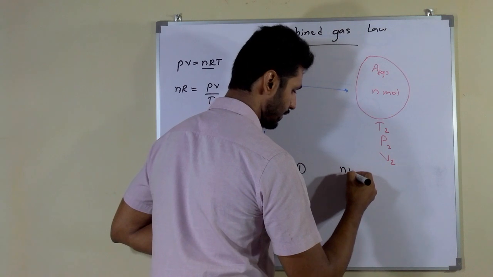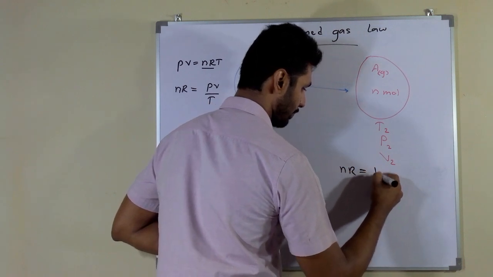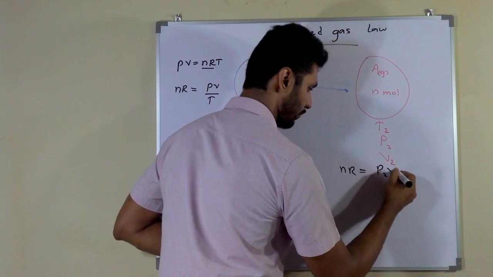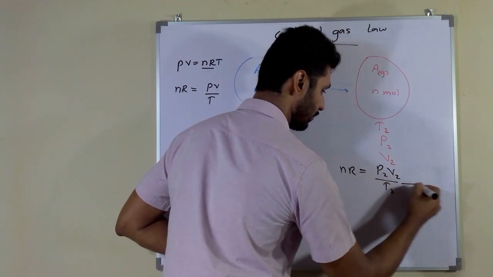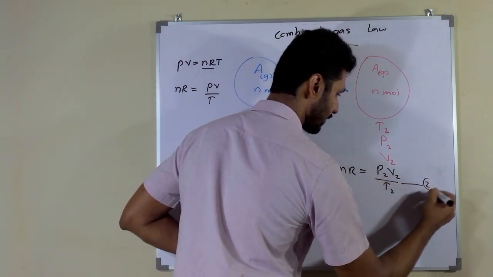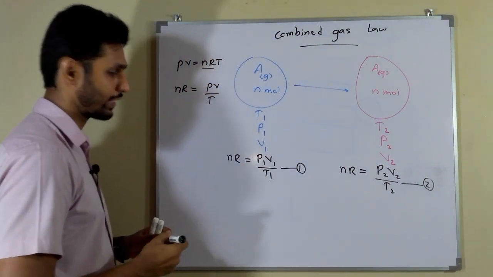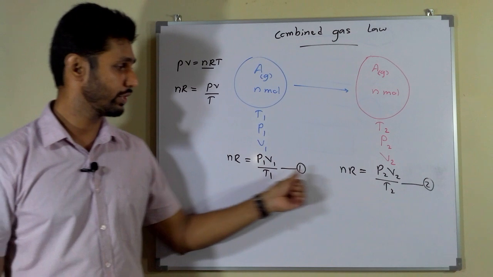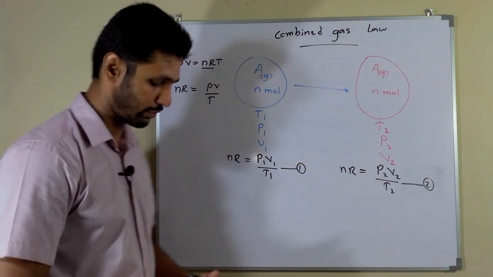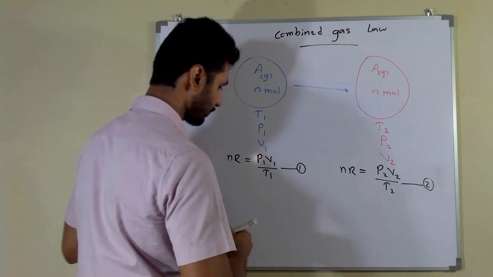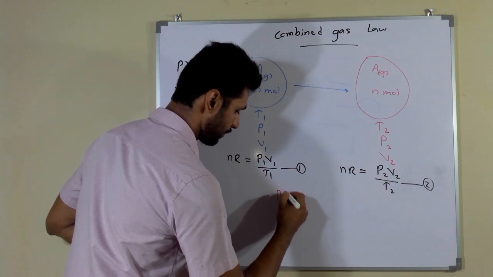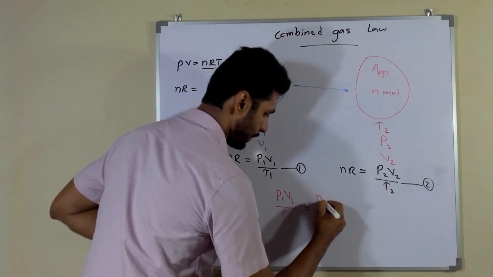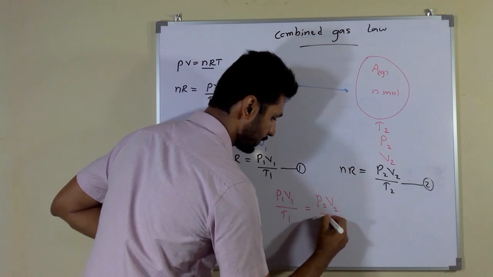Then nR equals P2 V2 divided by T2. Take this formula as the second formula. Then you can see that the first formula is equal to the second formula. So we can write P1 V1 divided by T1 is equal to P2 V2 divided by T2.